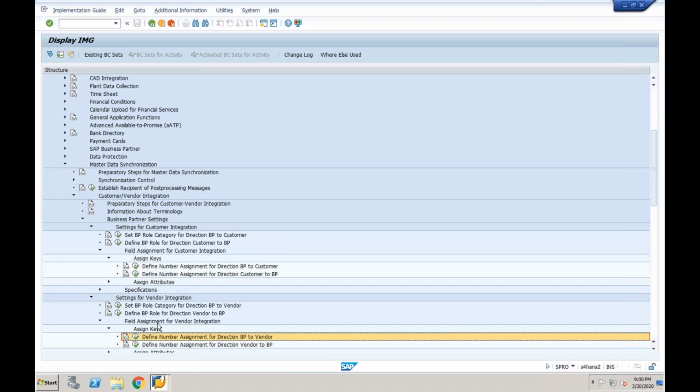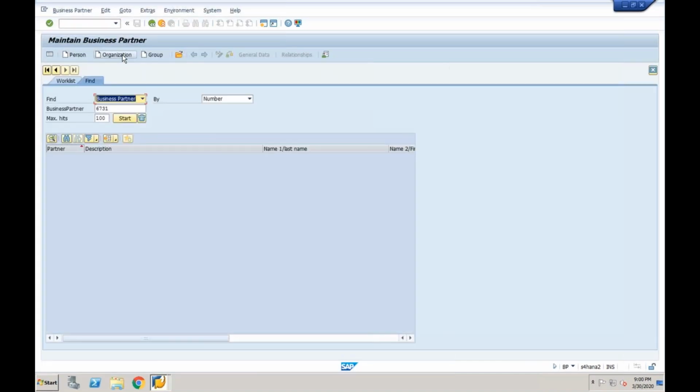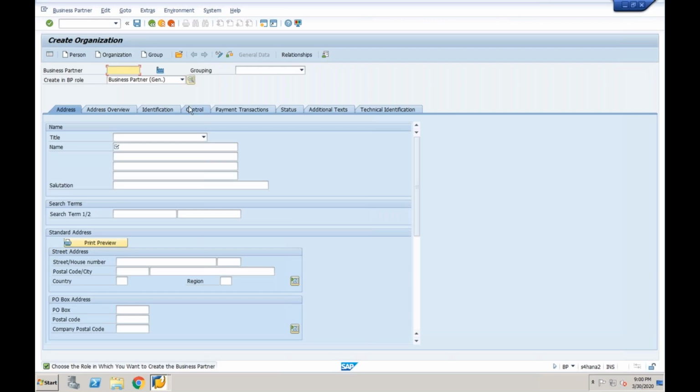Okay. So after following the required steps, what I am doing, I am going to create a customer first. So let's go to the front end. Go to BP as a transaction code. Now click on organization. I need to decide whether it is a person or an organization or a group. Go to organization. I'm taking it as an organization.